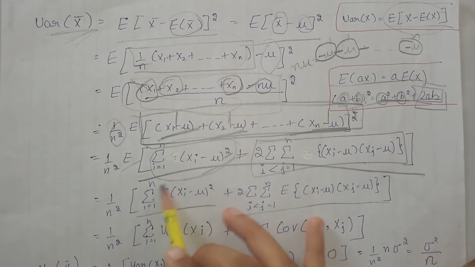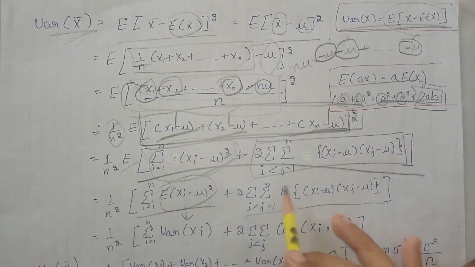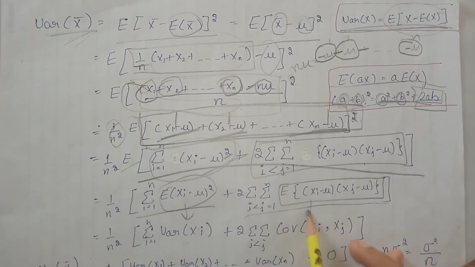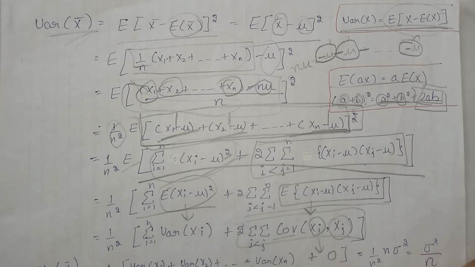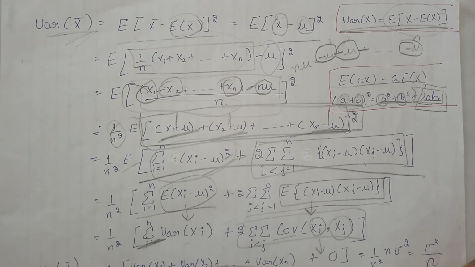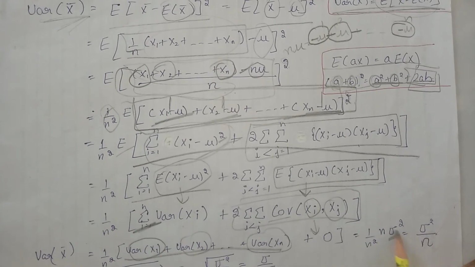Now we know that this is actually the formula of the variance, and this is the formula of the covariance. Again we know that the covariance of independent terms is always equal to 0. Now we know that these terms are independent, so we write 0 in place of this, like this. Now we expand this summation like this, and we know that the variance of each of these terms is equal to sigma square, so we write here this. Then after cutting we get this as the variance of x bar.